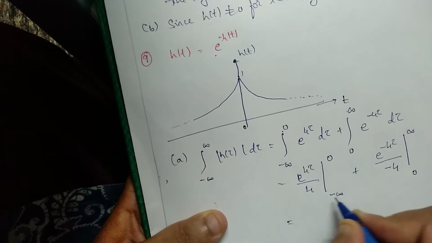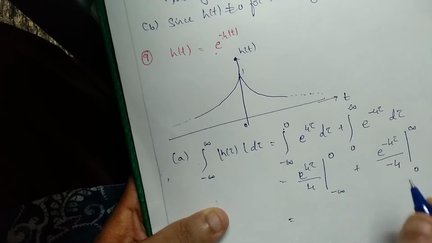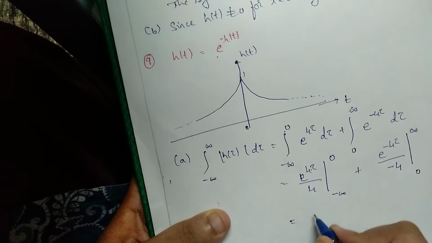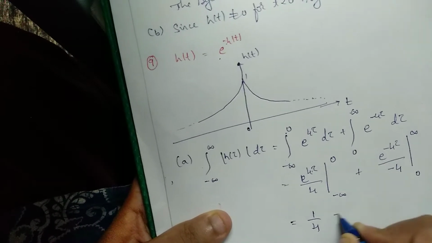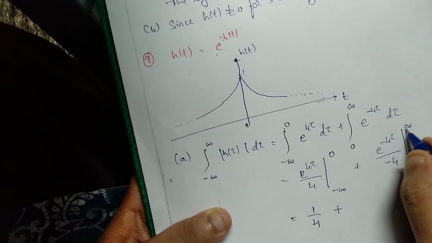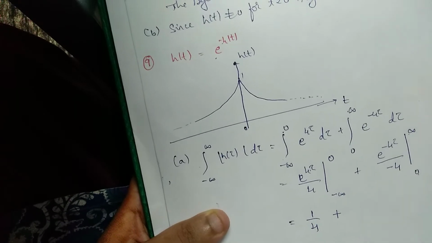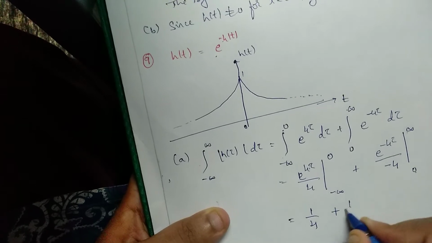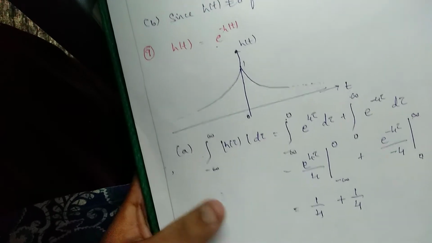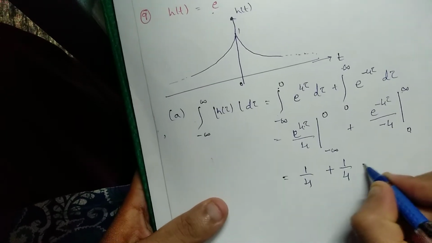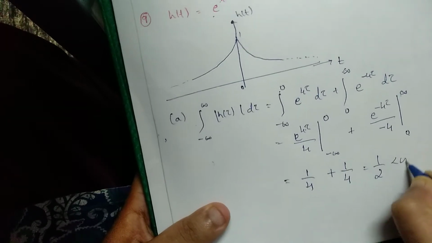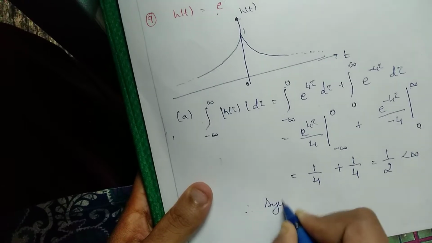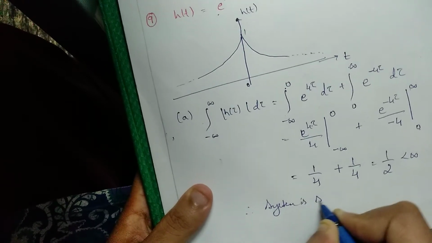Now this is my infinity, just eliminate it. If we substitute 0, this will be 1. So the value will be 1 by 4. Similarly, infinity will take 0 value, 0 will take 1 value. So this will be minus of minus 1 by 4, which is plus 1 by 4. So 1 by 4 plus 1 by 4 is nothing but 1 by 2, which is less than infinity. So we can say that the system is stable.